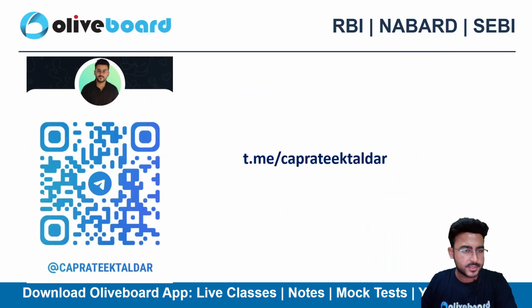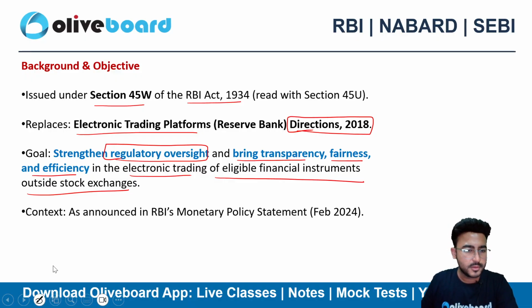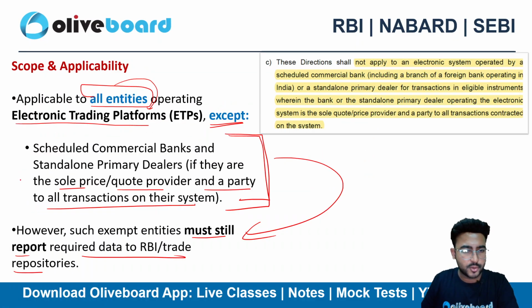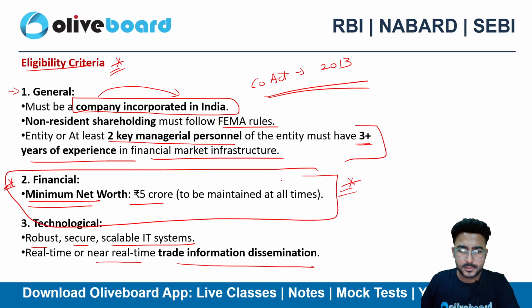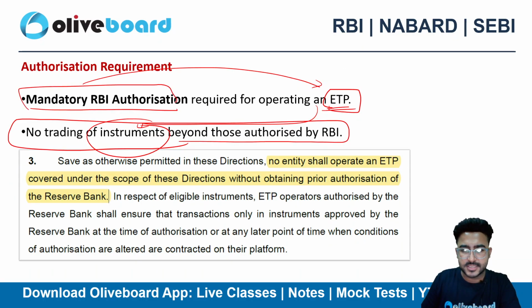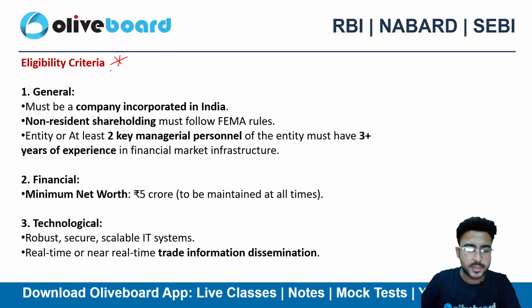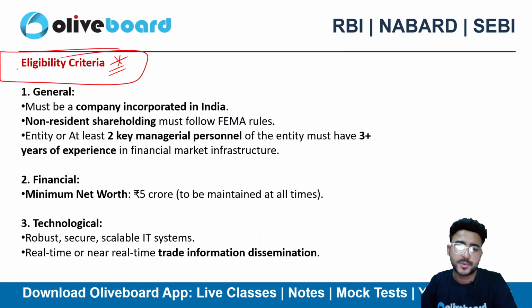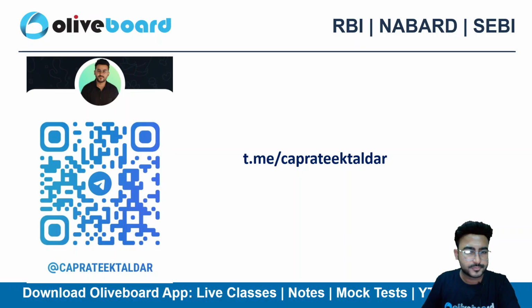Let me just quickly summarize the things for you, what can be important for your examination. First thing is the goal. You need to know about the goal, right? Applicability is very, very important for this particular circular. Then mandatory RBI authorization is required if you want to operate as an ETP. The eligibility criteria is very important here. You need to remember the entire eligibility criteria for this particular circular, especially the financial criteria and experience criteria, right?